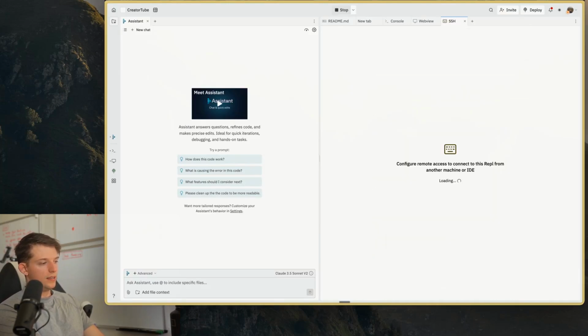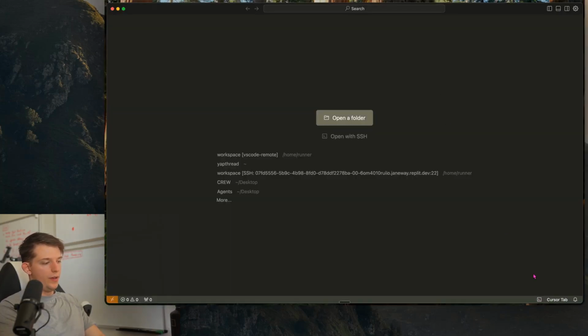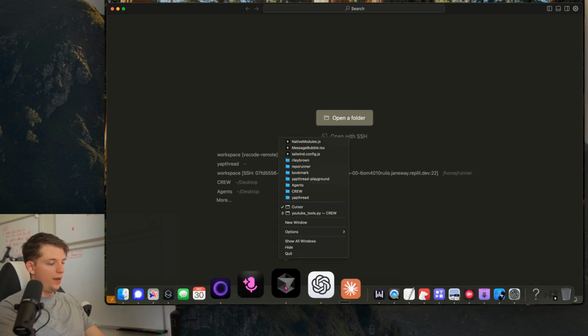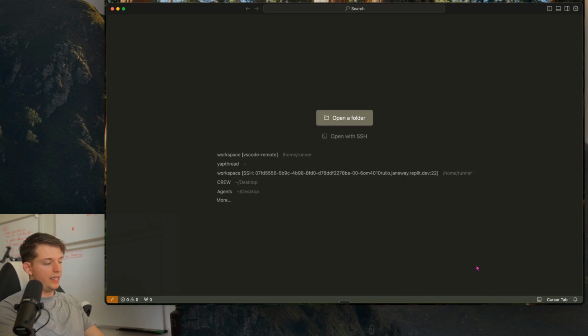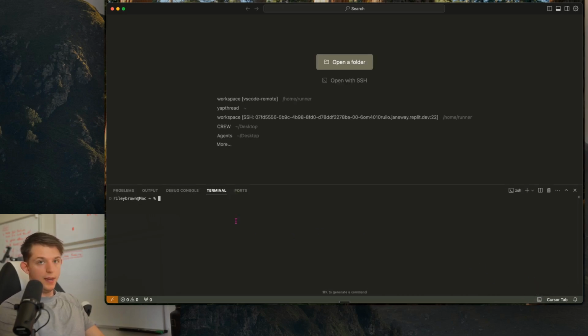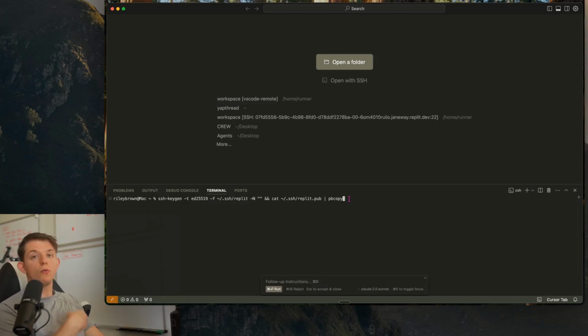And so we're going to just type in SSH right here. And now what I'm going to do is I'm going to open up a new Cursor window. And you can do that by right-clicking on here. We're going to hit New Window. If you haven't downloaded Cursor before, please do that. And then I'm going to go down to this integrated terminal. And I'm going to hit Command-K. And I'm going to type in this phrase right here. Generate an SSH key for Replit, name it Replit, and copy the public key to my clipboard. Do that word for word and press Submit. And what we're doing right now is we're just setting up Cursor to generate the code directly into the template. So we're going to be able to view whatever changes we make in Cursor, we'll view it on Replit.